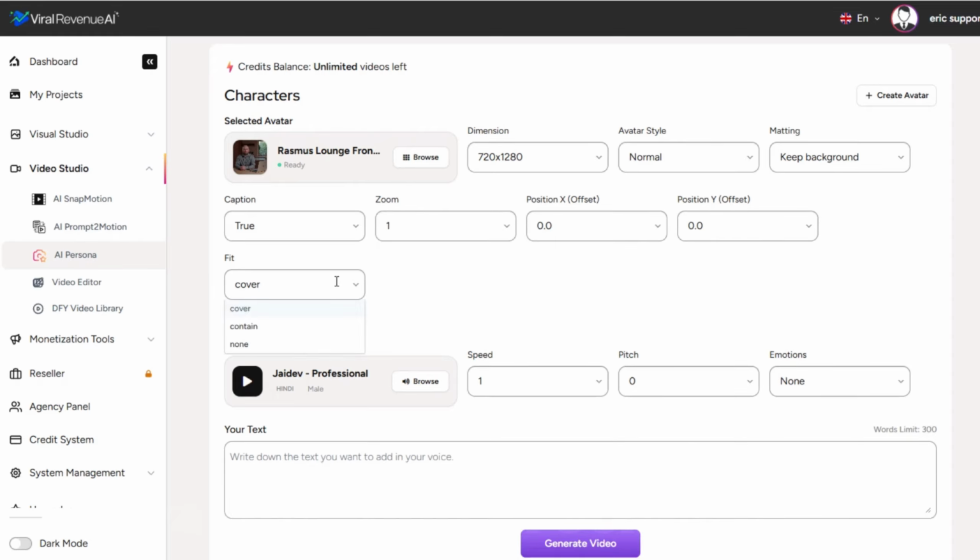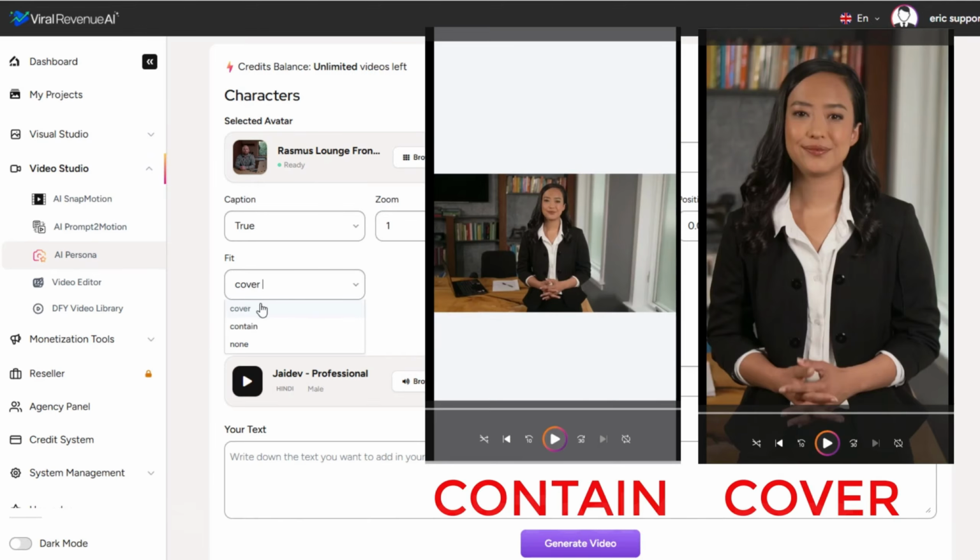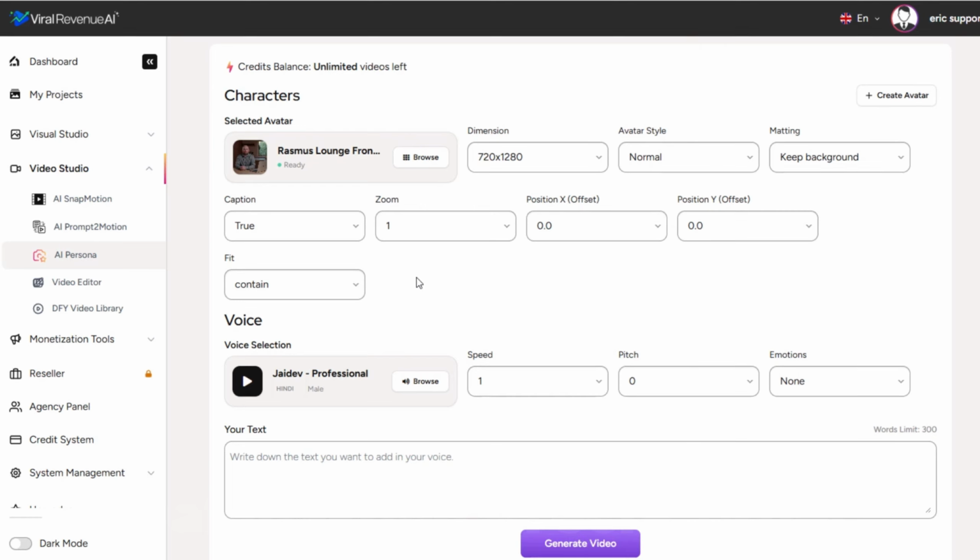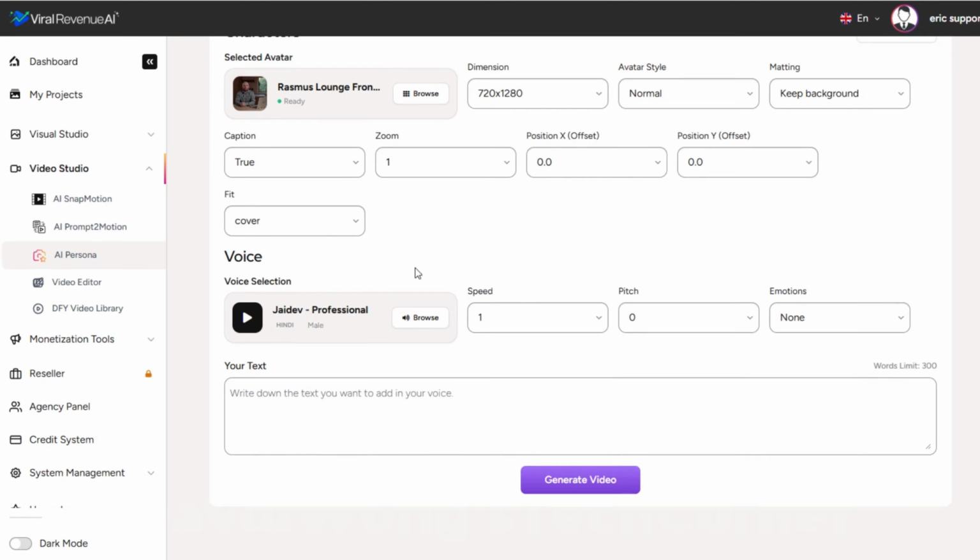Now, here's an important distinction, particularly if you're doing a vertical video. Cover, contain, or none. Cover means that it will fill the entire video frame. If you're doing a vertical video, that's probably the route you're going to want to take. If we were to say contain, it's going to show a small horizontal video of Rasmus in the middle of a vertical video, with a bunch of white space at the top and bottom of the video. We don't want that. So we're going to say cover. If you were doing a horizontal video, by contrast, you might want to do contain, which is going to make it as wide as possible.